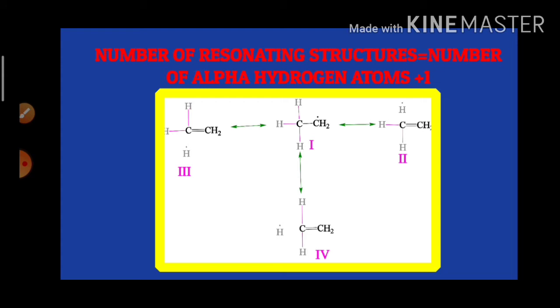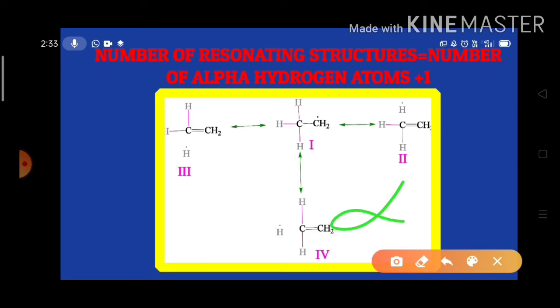Next we go for the number of possible resonance structures. Look here, I have already told you that the number of resonance structures depends on the number of alpha CH sigma bonds. The number of resonance structures exhibited by a compound due to hyperconjugation is equal to the number of alpha hydrogen atoms plus 1.